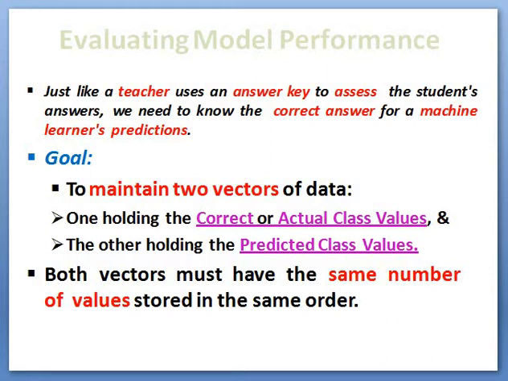Both vectors must have the same number of values, and these vectors are arranged in the same pattern. The first element of the vector deals with the first data, and likewise, the first element of the predicted class vector depends on the same data.